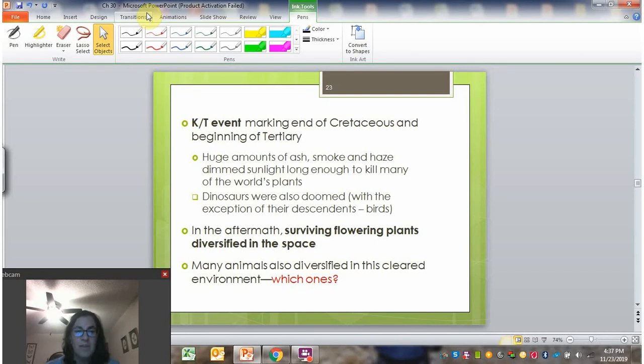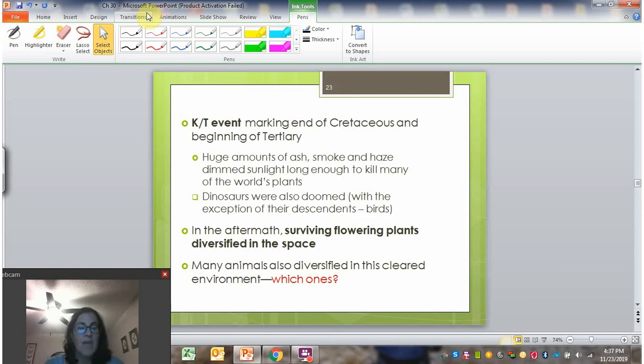So that cleared the landscape of Earth. You lost a lot of plants, lost a lot of animals. And so when you get a void like that, it gets filled by new species as the Earth recovers. And what happened with plants was that the gymnosperms left behind a space for those angiosperms that there hadn't been that many of. And so the angiosperms diversified and filled into that void.